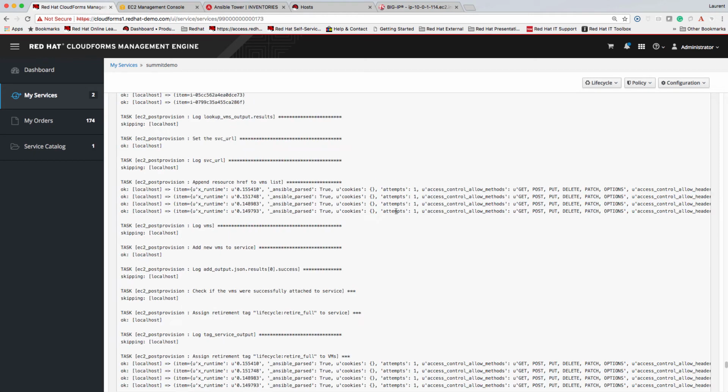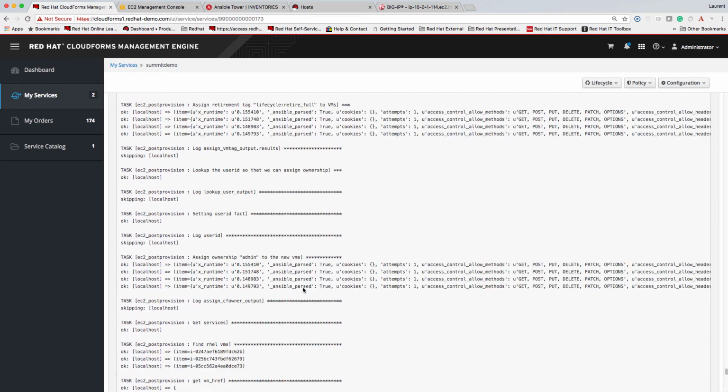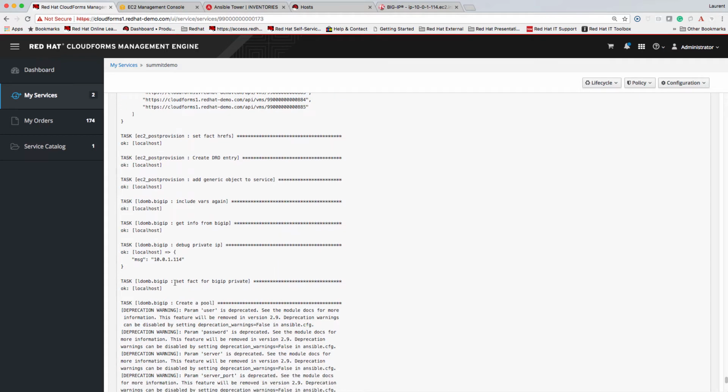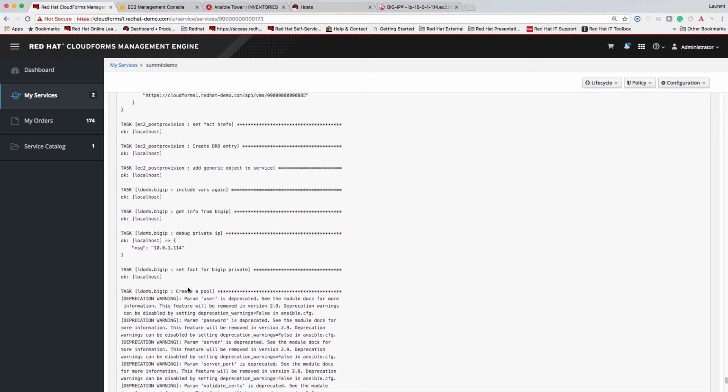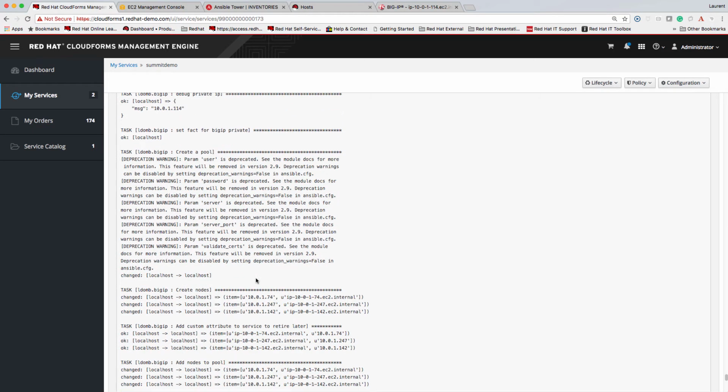So next we're going to go and add those VMs to the service so that we can track them through the lifecycle. We also know now what the IP addresses are for the JBoss instances, and that means we can add our first dynamic resource object for the F5. So we're going to add the pool, we're going to add the nodes, and we're going to add the VIP to that dynamic resource object. Once that's done, we're actually creating the components on the F5 load balancer.